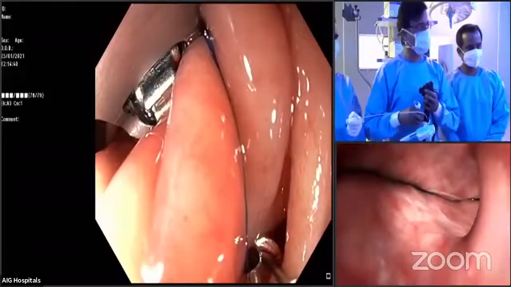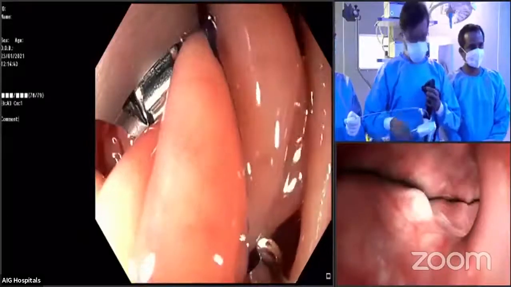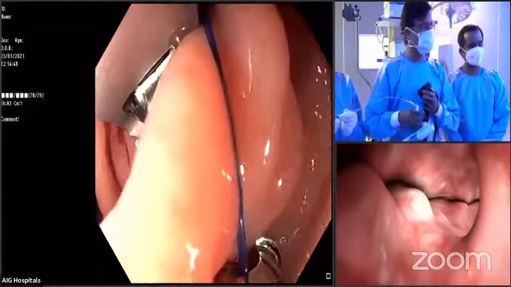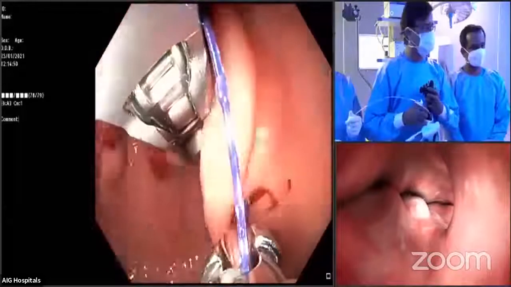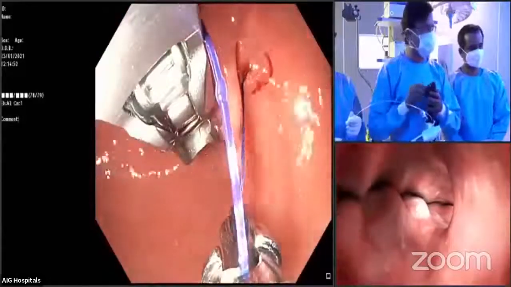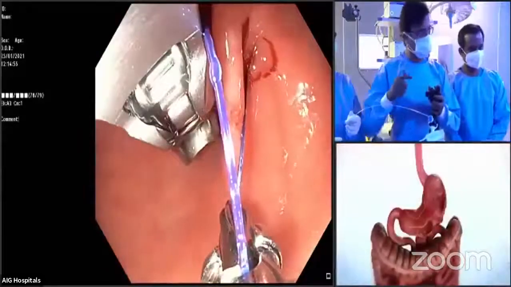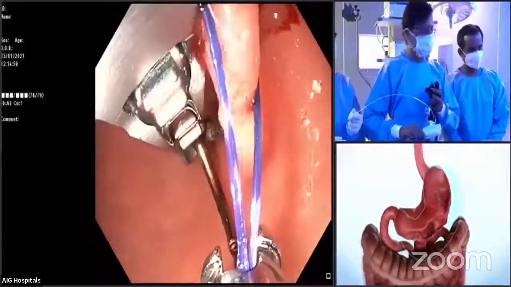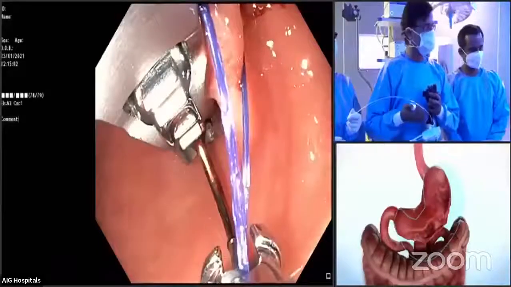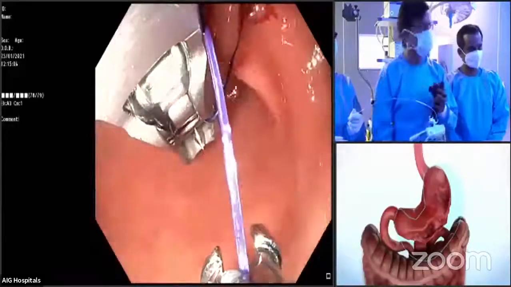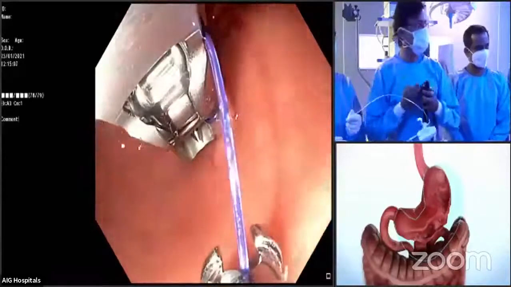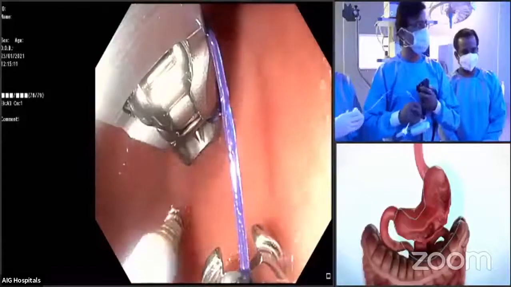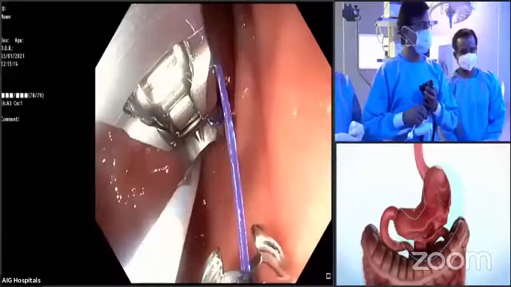Now as you see here, I've come to the posterior wall and taken a bite again. Now I'll repeat the same process. As you have seen in the animation video, I'm going to go back onto the posterior wall in a U-shaped pattern and then come back to the anterior wall. Again the same process. Load the suture and then take a bite here, 1 or 2 centimeters below the first bite on the posterior wall.